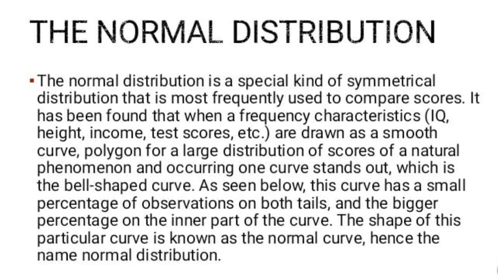This curve has a small percentage of the distribution on both tails and a bigger percentage on the inner part of the curve. The shape of this particular curve is known as the normal curve, hence the name normal distribution.